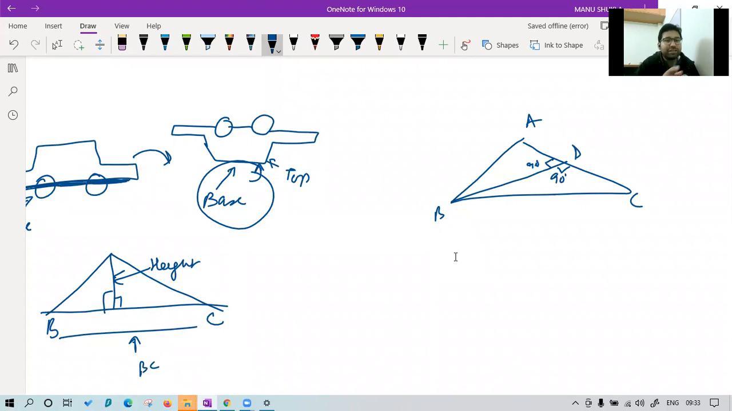That's why I was telling you the example of the car. If the car is kept straight or in the correct way, the base is this one. If you topple it, then also the base will remain the same. Okay. Don't say the thing which is coming on the bottom is the base. Don't say this thing. Okay.